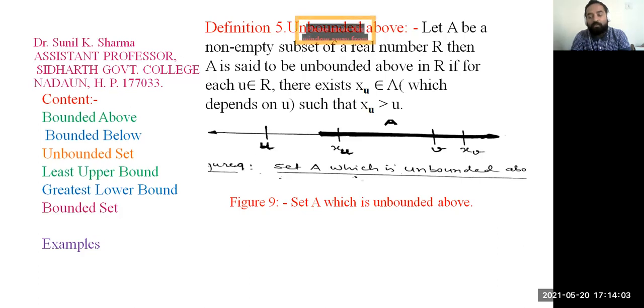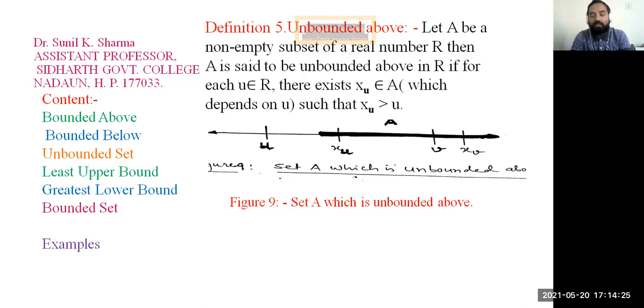When we say u is not an upper bound, it means we are able to find an element of the set which is greater than u. If there is an element of set A which is greater than u, then u is not an upper bound.